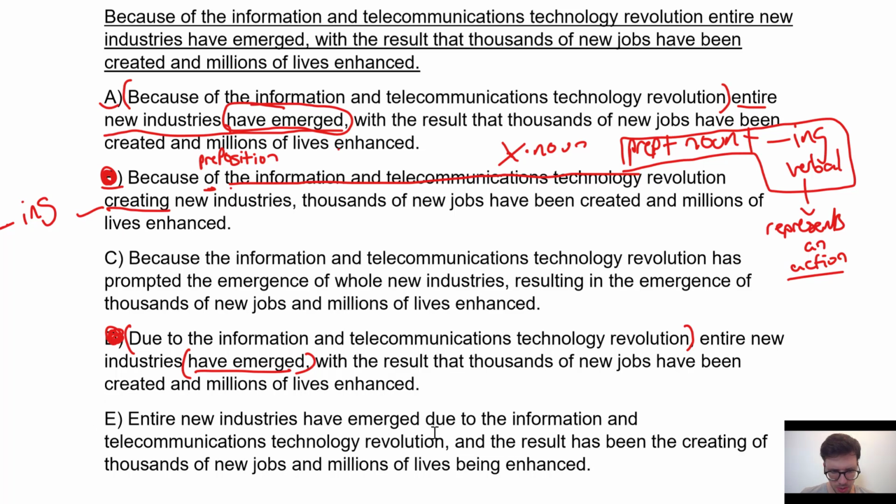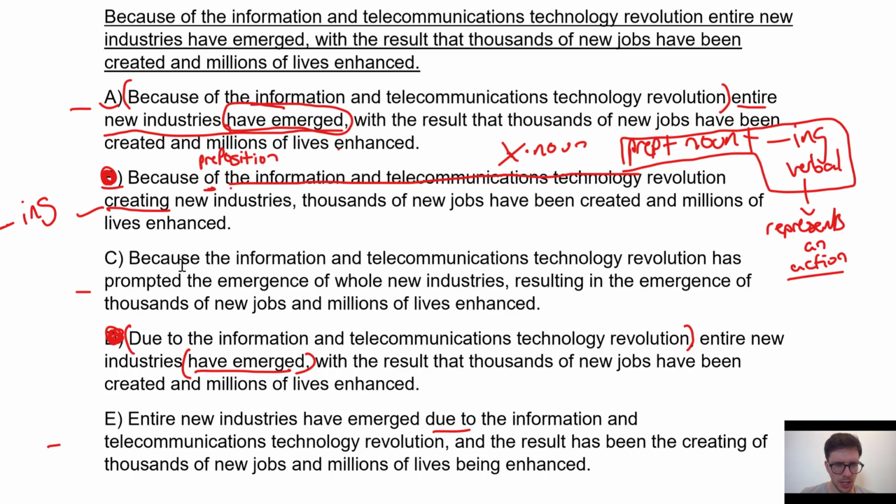E has due to, but in a slightly different way. Entire new industries have emerged due to the information and telecommunications revolution. That's absolutely fine. That makes sense. It's a good use of due to. So we've got A, C, and E.